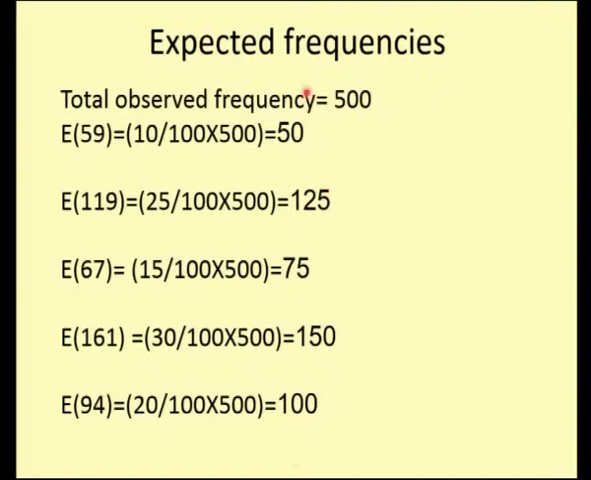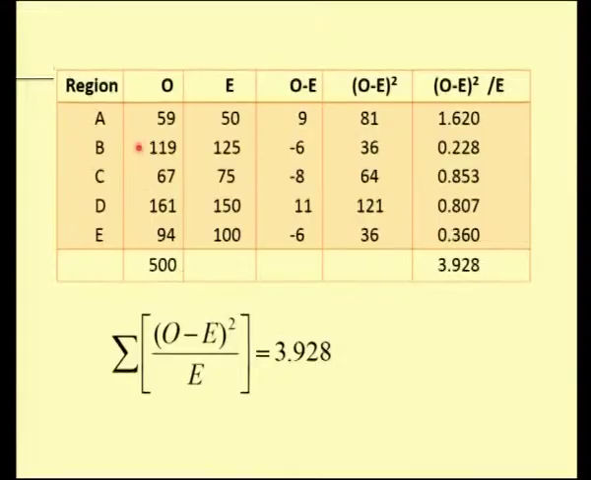So we need to compare the observed with the expected frequencies. If my observed and the expected frequencies are one and the same, then we can say that the fit is good. So you have the region here, you have the observed frequencies, expected frequencies. So find the difference between observed and the expected frequencies, that is O minus E, which comes to be 9, minus 6, minus 8, 11 and minus 6, and we have to find O minus E the whole square.